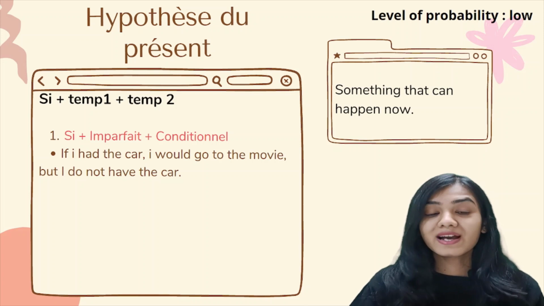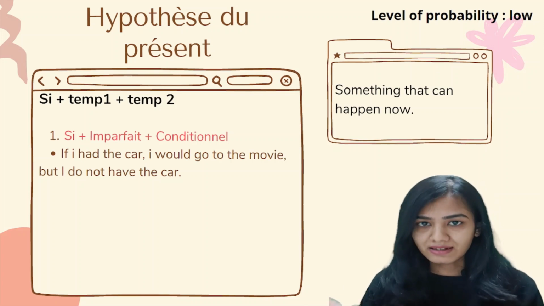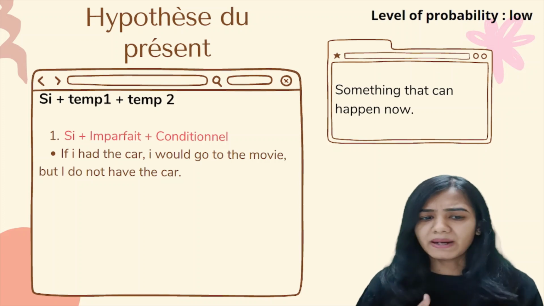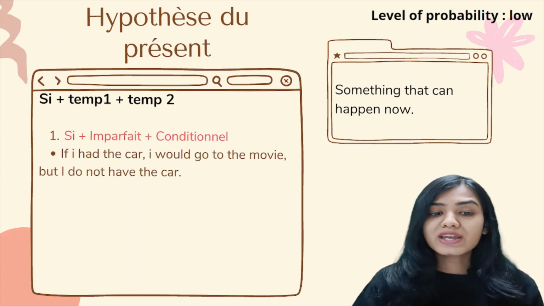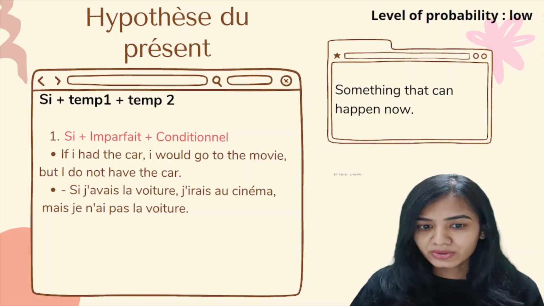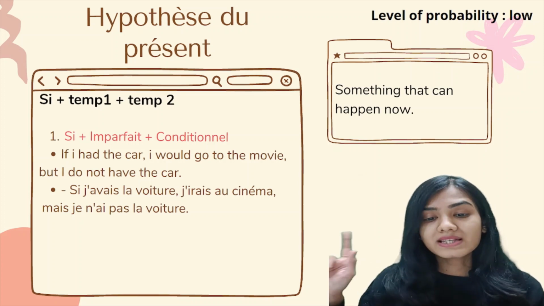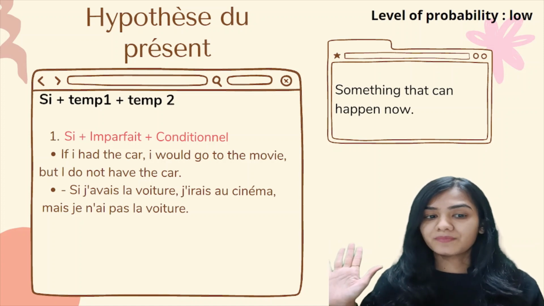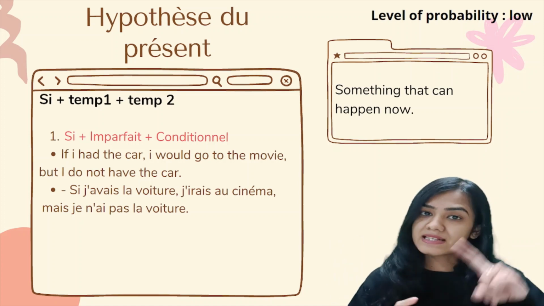So if I had the car, I would go to the movie, but I do not have the car. So if I had the car, si j'avais la voiture, j'irais au cinéma. Mais je n'ai pas la voiture. So if I had the car, this is an imparfait.